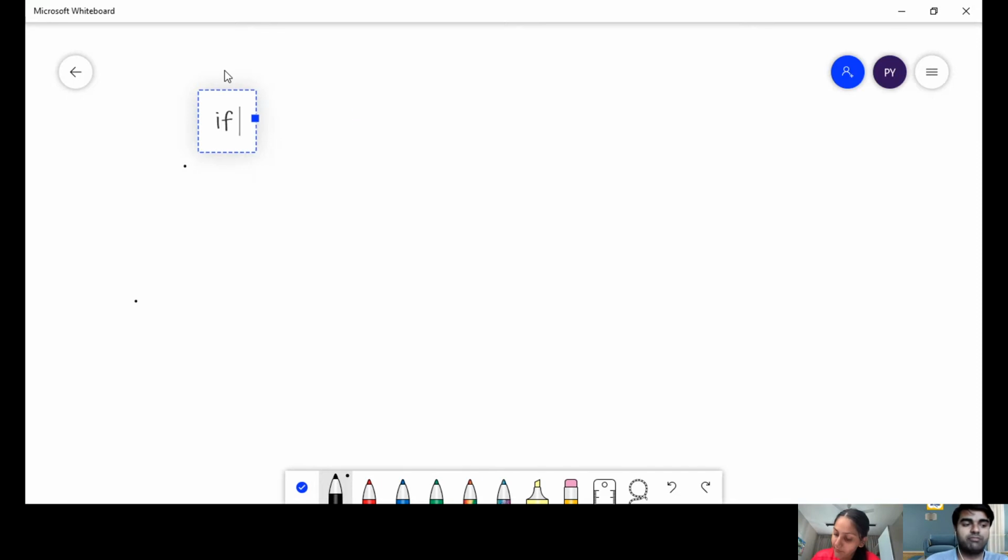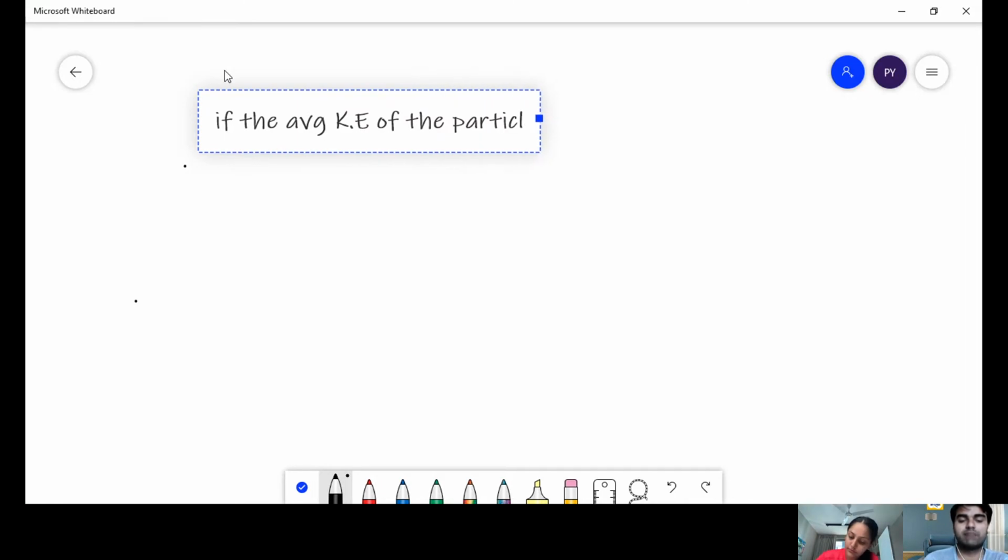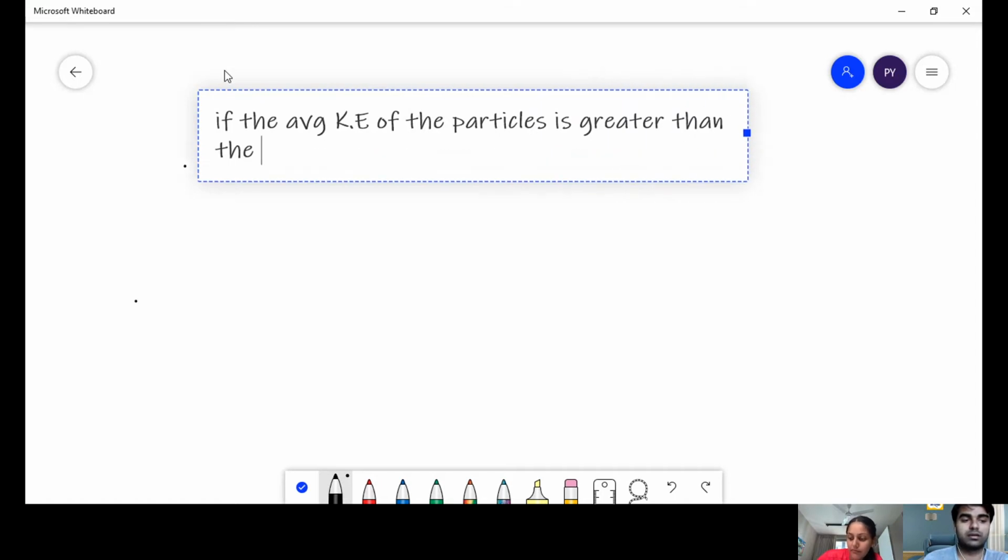Now, if the average kinetic energy, AVG for average, KE for kinetic energy, of the particles is greater than the intermolecular force of attraction, then what will happen?